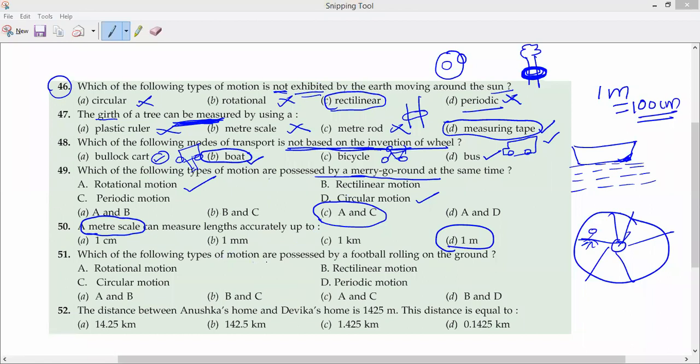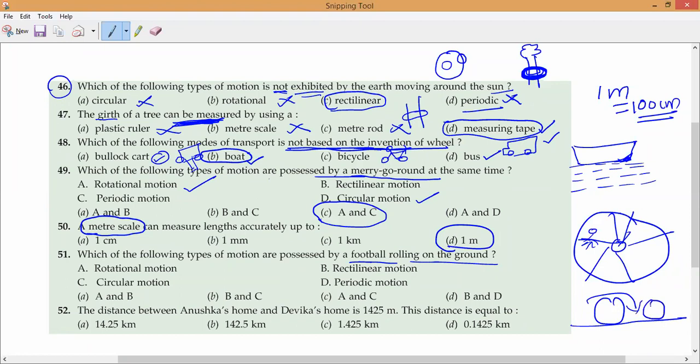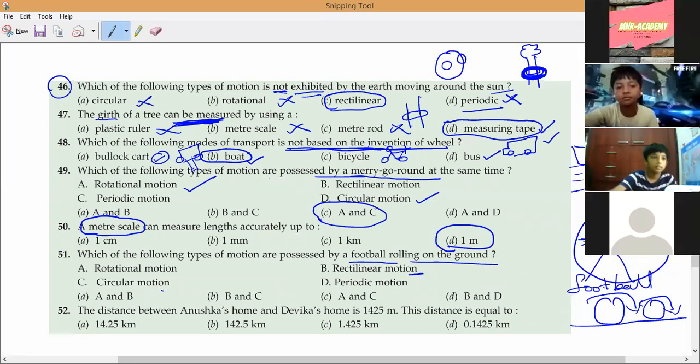Which of the following types of motion are possessed by a football? Football rolling on the ground. Observe very carefully. Football rolling on the ground. So what is happening? Two kinds of motion, B and C. Rectilinear motion as well as circular motion. Very good. B and C. So which option is correct?